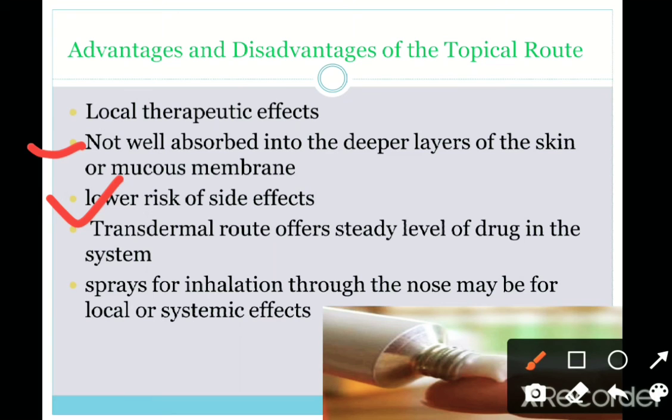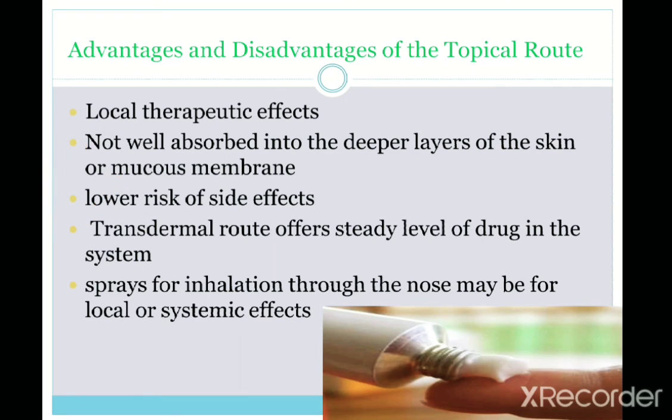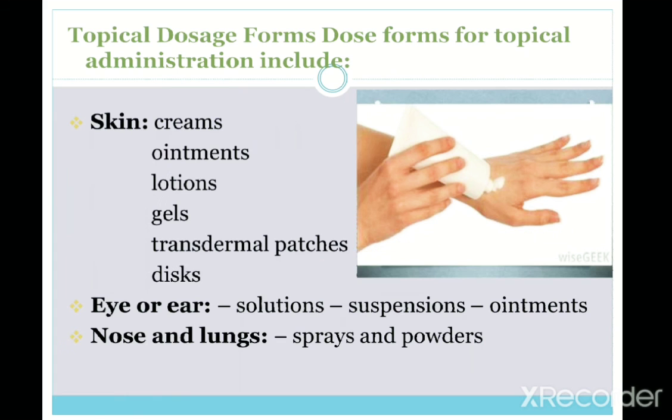And the transdermal route offers steady levels of the drug in the system, and sprays for inhalation through the nose may give a local and systemic effect. These are the advantages and disadvantages of the topical route.